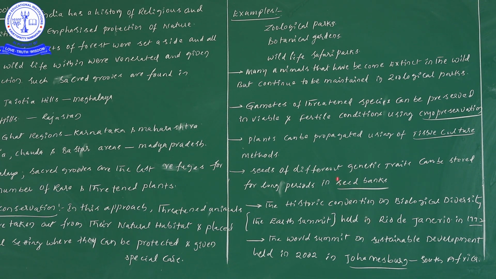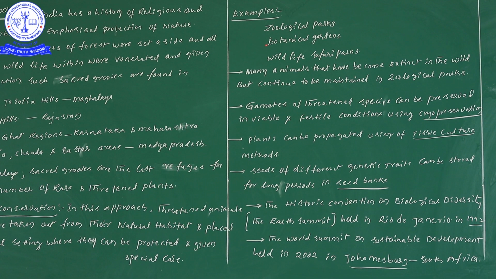Let me move back. That information is for the storage of seeds, we are using seed banks. For propagating plants, we are using the technique known as tissue culture, and for the storage of gametes, we are using the cryopreservation technique. And if any threatened animals are going to become extinct, we will maintain them in a zoological park. Next, the best example of ex situ conservation.